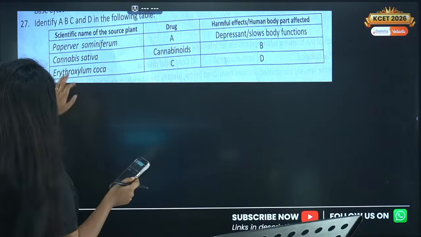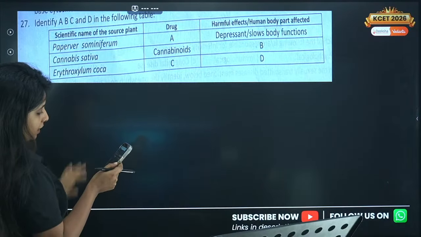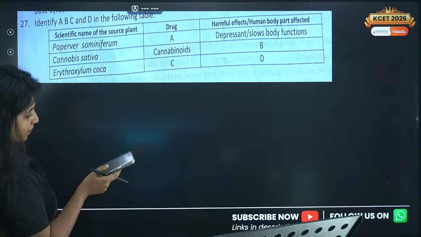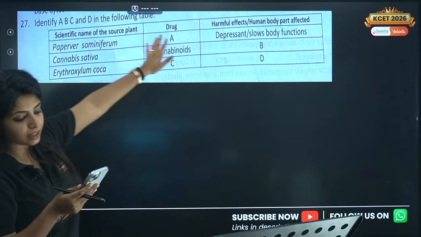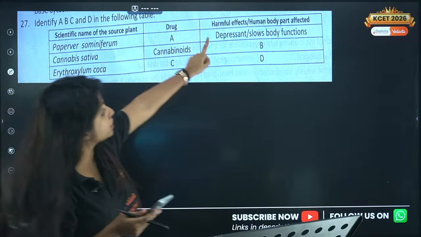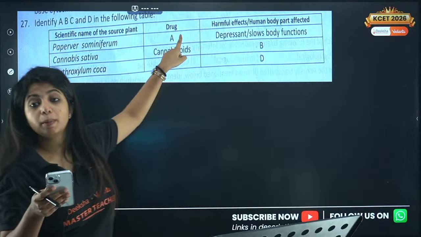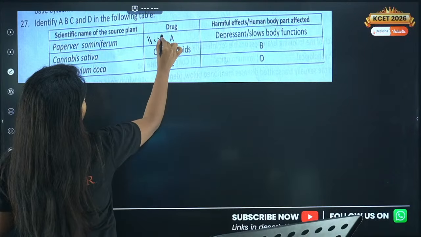Now going ahead to the next question that we have, and that is this. Identify A, B, C, D in the following table. Papaver somniferum, what drug does it form? This drug has to be a depressant, so it would be heroin over here. So the answer for this question would be heroin.